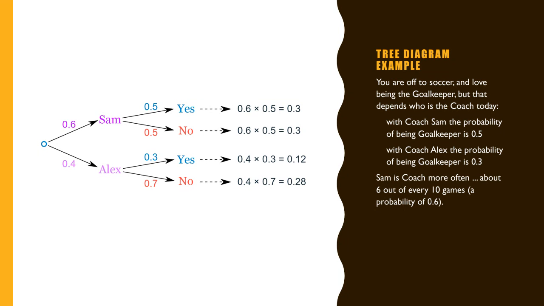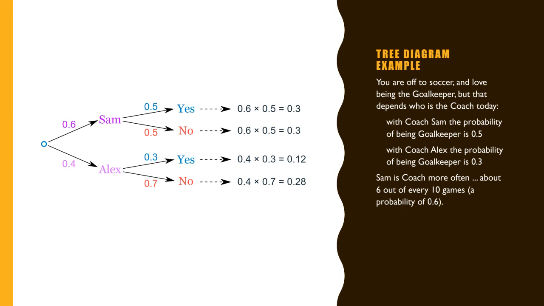So here we constructed the tree diagram. We start with the starting point. We have two possible options: the coach can be Sam or Alex. What is the probability of Sam being the coach? 0.6, and Alex is 0.4. If we add these two, it should be 1. We have to make sure the sum is 1. Okay, it is 1, so it is right. So we go to the next stage.